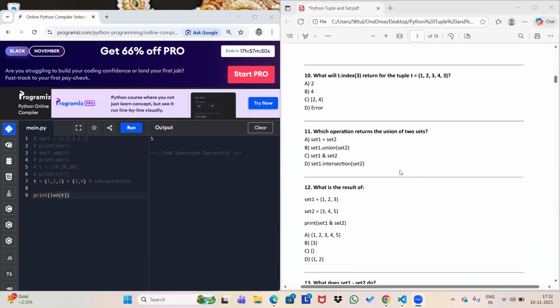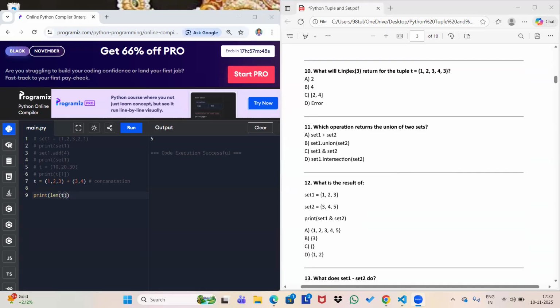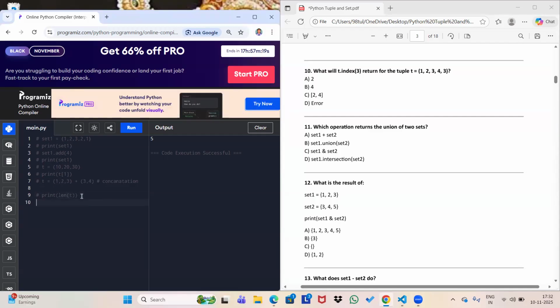Okay, so the next question is: what will t.index(3) return for the tuple t? That means these 5 elements are assigned to the variable called t, which is of type tuple. So let's check what t.index(3) is going to give us. Let me comment this out.